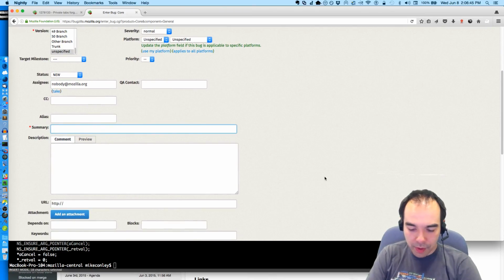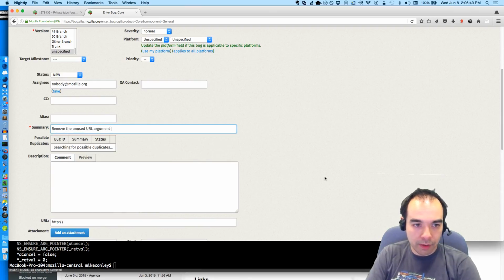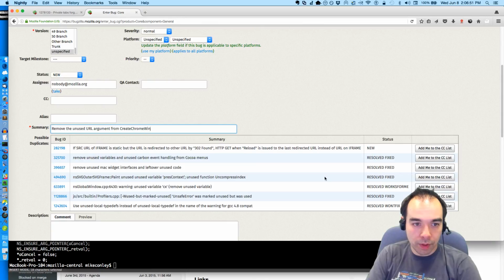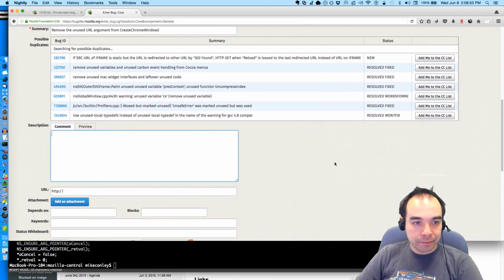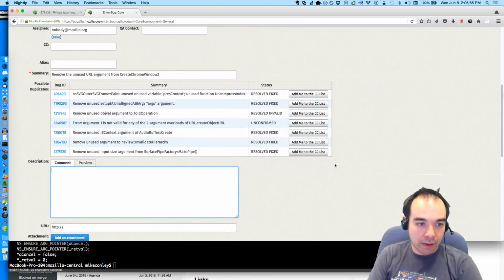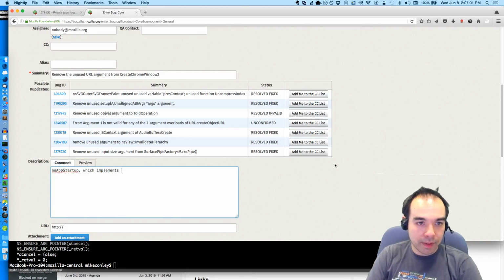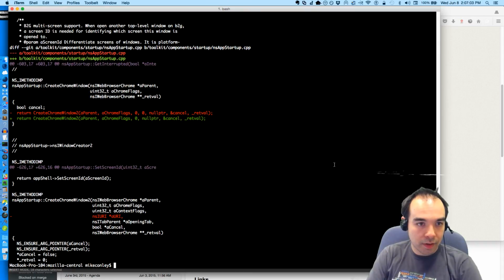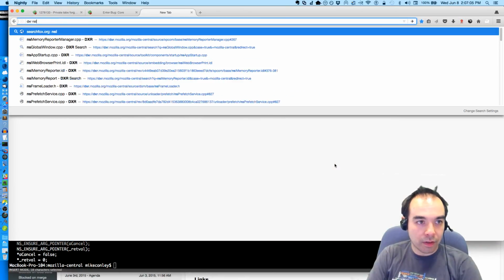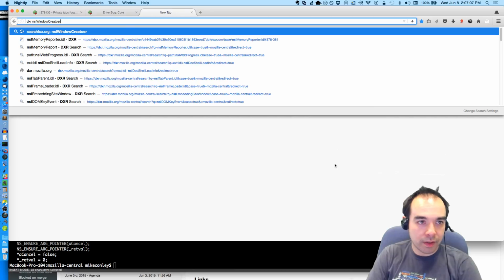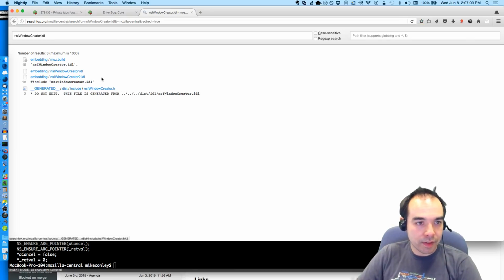The next thing we're doing is we are going to remove the unused URL argument from createChromeWindow2. I believe nsAppStartup, which implements, I think it's App Startup, implements the window creator. Is that what the interface is?